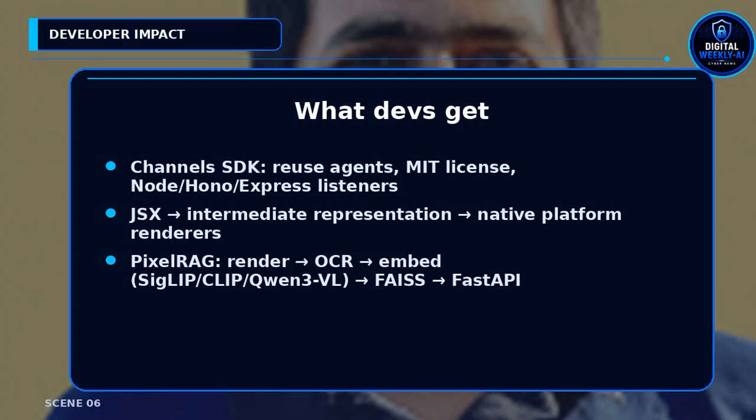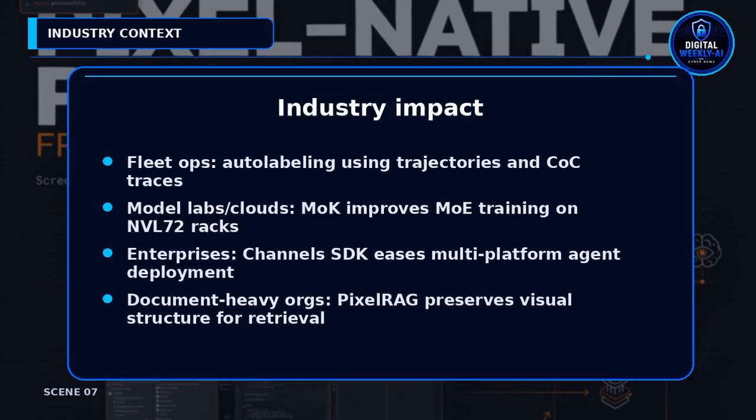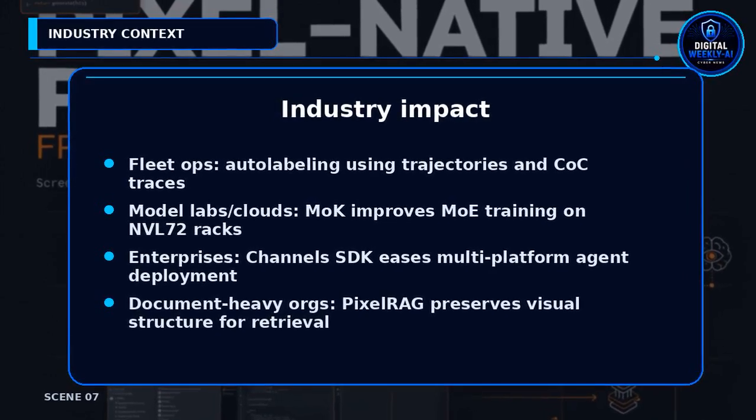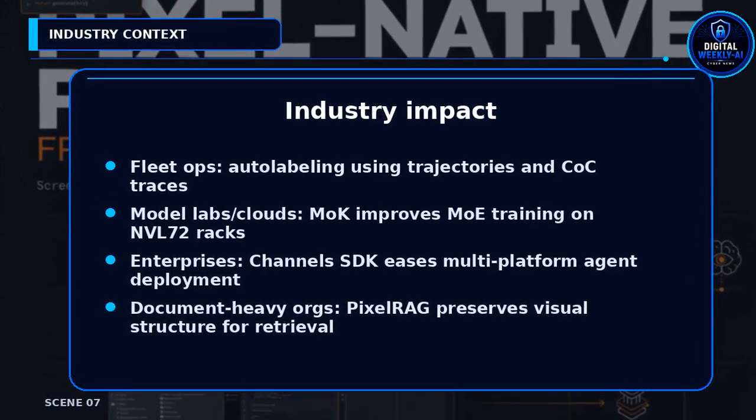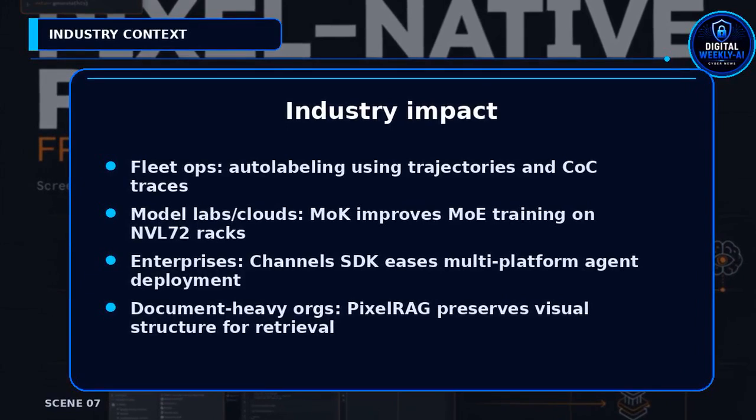Pixel native RAG shows practical steps: Playwright rendering, Tesseract OCR, SigLIP or CLIP embeddings, FAISS index, and a FastAPI server. Industry context. Automotive OEMs and fleet operators can use Alpamayo's trajectories and COSI traces for auto-labeling. NVIDIA reports auto-labeling can shorten annotation cycles from months to days.